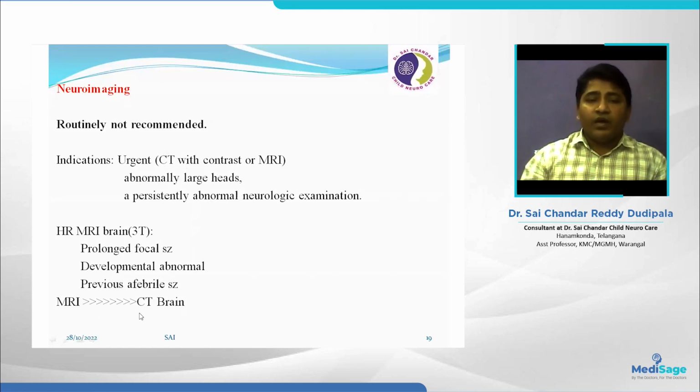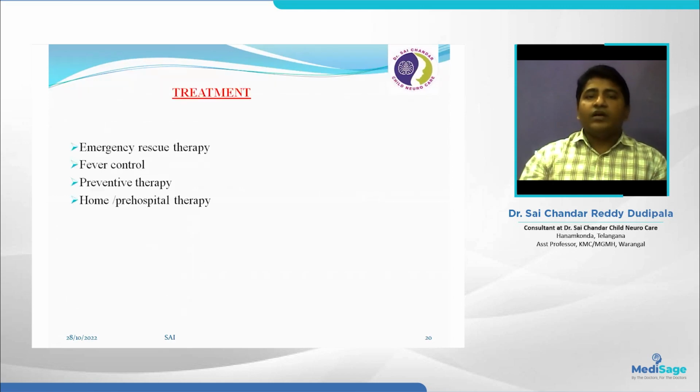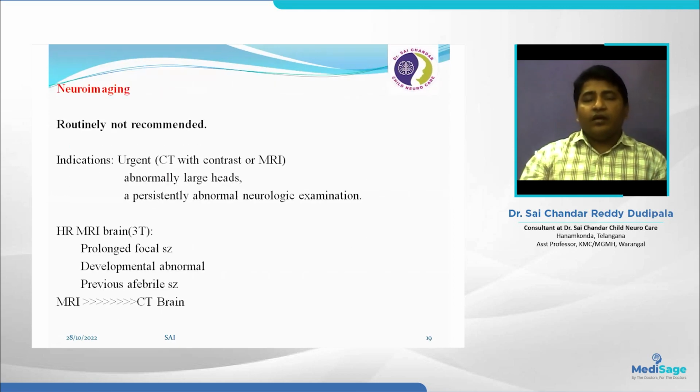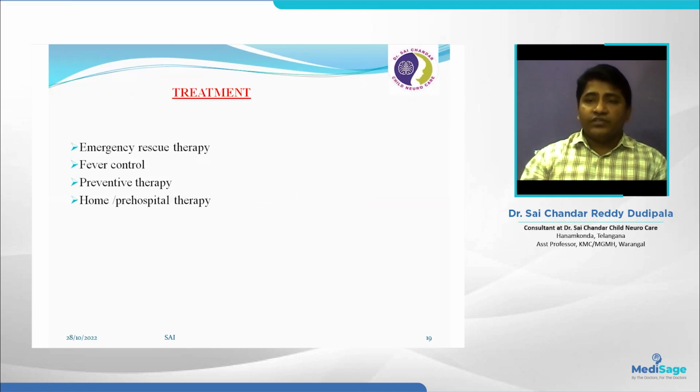Which is best, MRI or CT? MRI is always better than the CT scan when we approach febrile seizure cases. The indications for MRI are: prolonged focal seizure, developmentally abnormal child, and any previous history of febrile seizure. These three conditions are when we are going to do MRI brain in any patient presenting with febrile seizures. So these are the indications for these three neurological investigations: lumbar puncture, EEG, and neuroimaging.